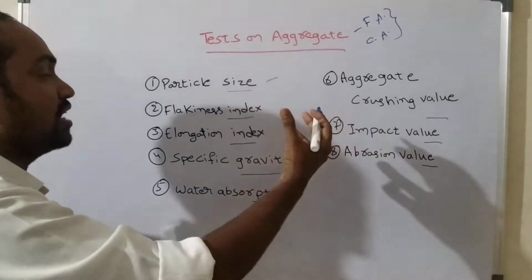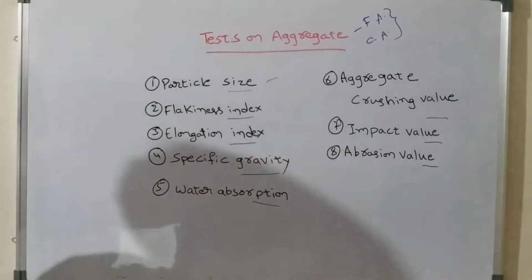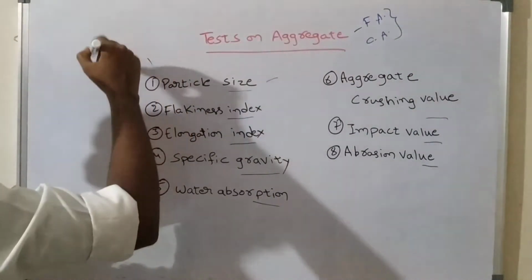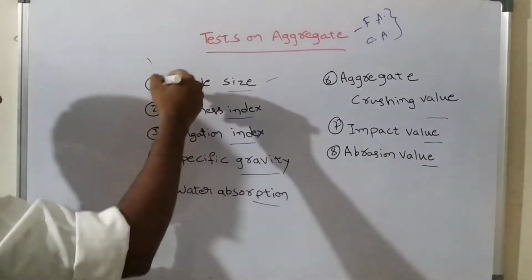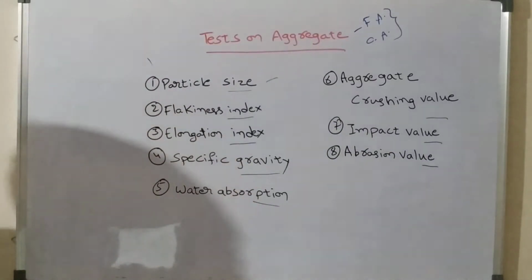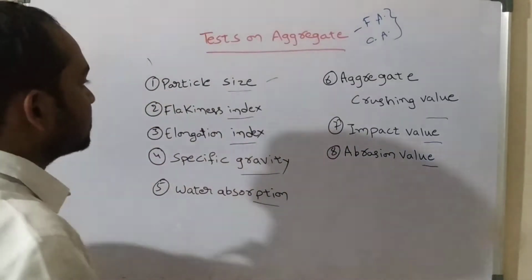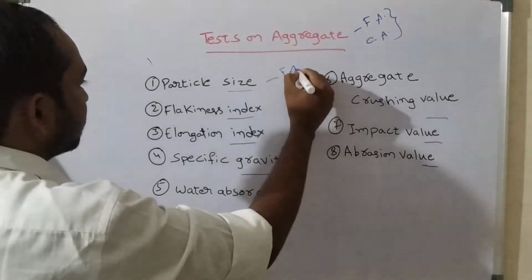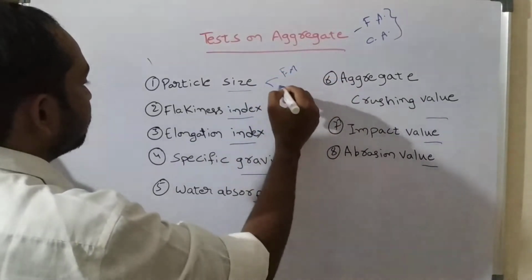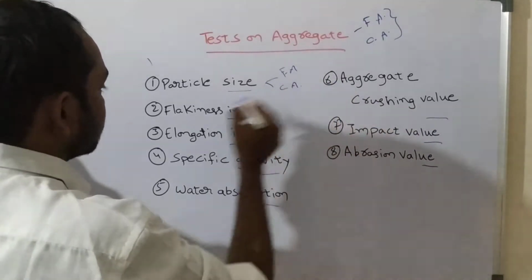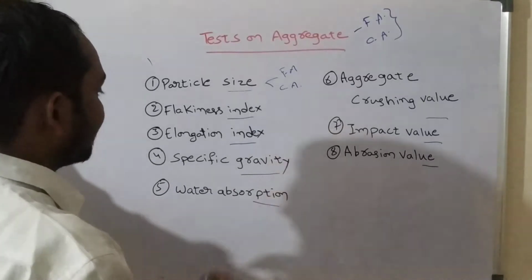This test is also called particle distribution. We conduct this test especially to determine the particle distribution and also the fineness modulus of the aggregate. The particle size test we can conduct on both fine aggregate, that means sand, and also on coarse aggregate. The next one is the flakiness index and elongation index.